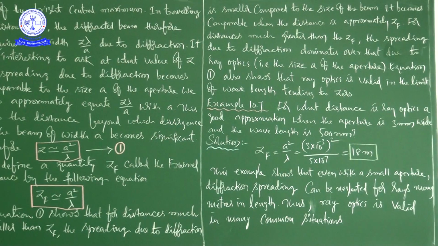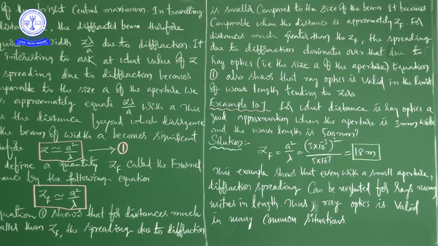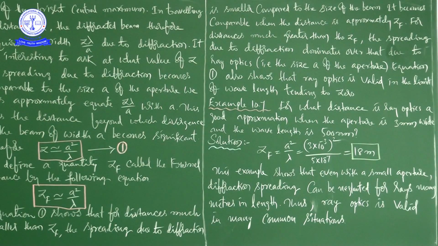It becomes comparable when the distance is approximately the Fresnel distance. For a distance much greater than the Fresnel distance, the spreading due to diffraction dominates over that due to ray optics.